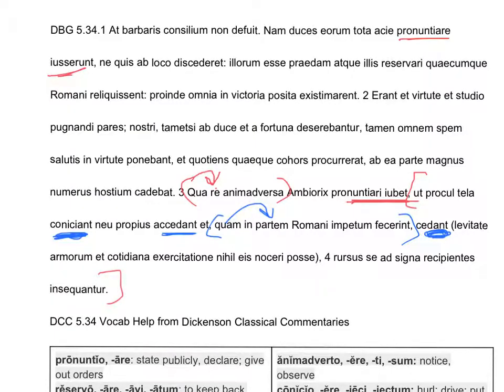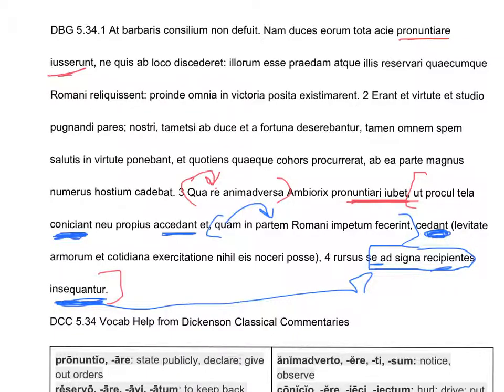And then also, we keep going. Versus se ad signa recipientes insequantur. Here is the fourth thing that Ambiorix wants the Gauls to do. He wants them to follow, and this phrase here, se recipientes, that means, well, se recipio means to retreat. I retreat. But this is a direct object form because he wants the Gauls to follow the Roman soldiers who are retreating, literally carrying themselves back to the signs, i.e. back into the orb. So this whole part here is a direct object of insequantur. So he wants the Gauls to do this, not to do that, to do this, and to do this.